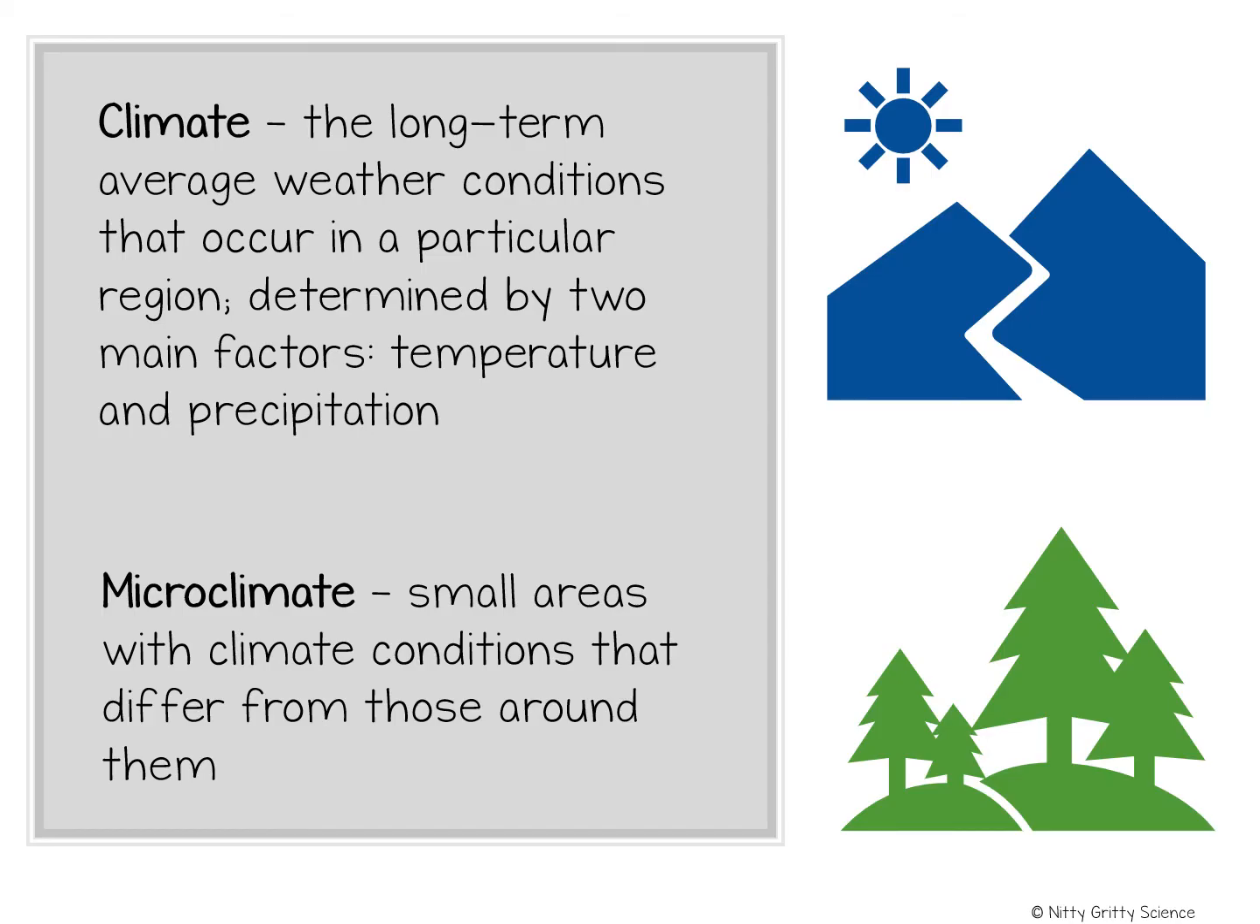The same factors that affect climate regions also affect little small areas. Microclimates are small areas with climate conditions that differ from those of the area around them. This would be, for example, like a small park that is found in the middle of a huge sprawling skyscraper city.